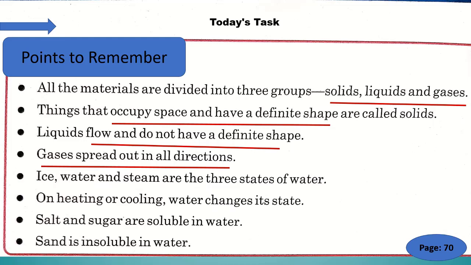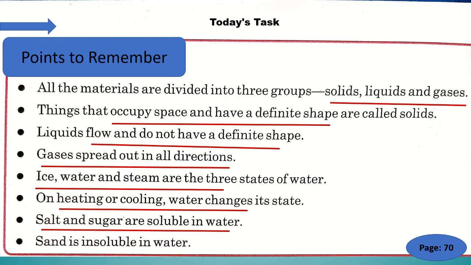The fifth point is ice, water and steam are the 3 states of water. The sixth point is that on heating or cooling, water changes its state. Second last, salt and sugar are soluble in water, and the last point is sand is insoluble in water. So students, these are the points which will be helpful for the lesson.